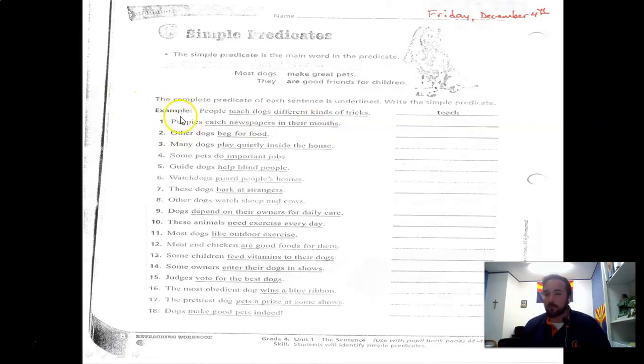Puppies catch newspapers in their mouth. Who or what did something? Puppies. What do they do? Catch newspapers in their mouths. In one word, what do puppies do? Catch. So you write catch here. That's the assignment for today, guys.